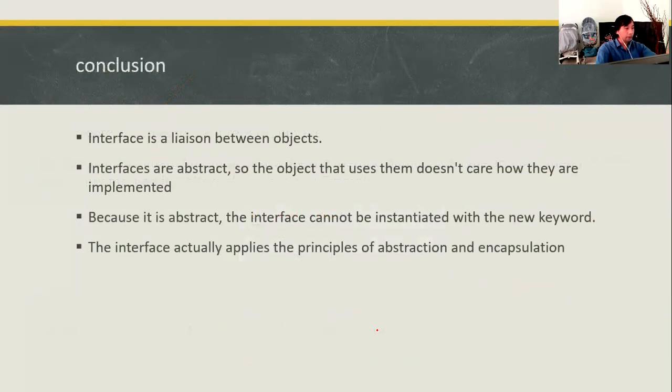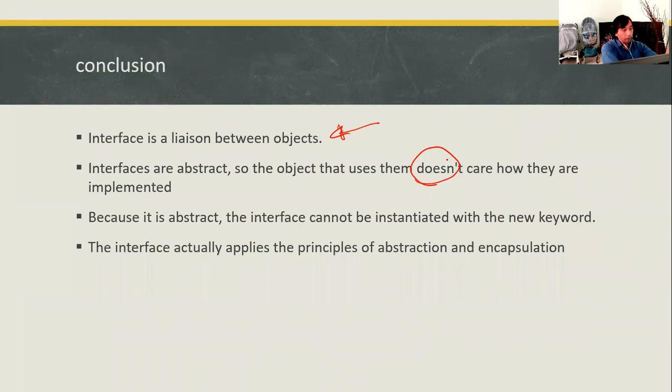So the conclusion: an interface is a liaison between objects. Interfaces are abstract, so the objects that use them don't care how they are implemented.